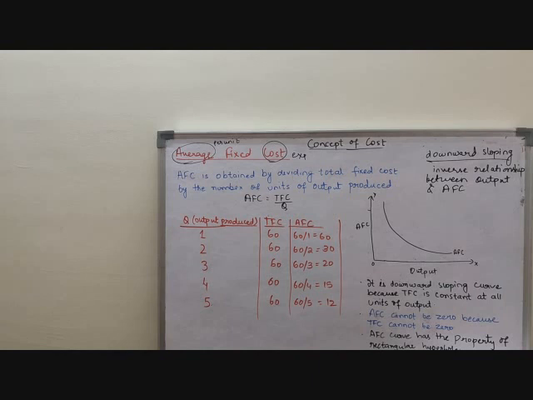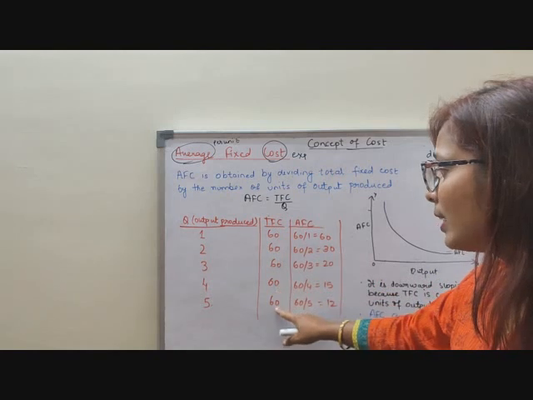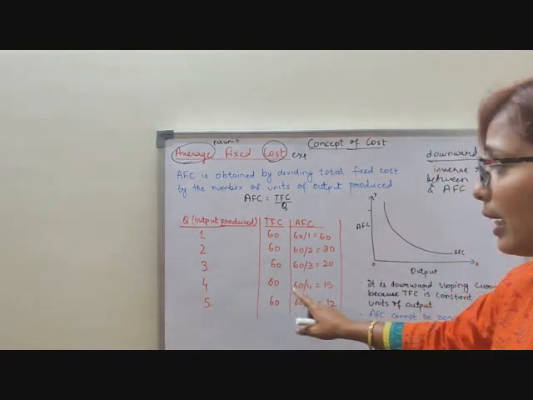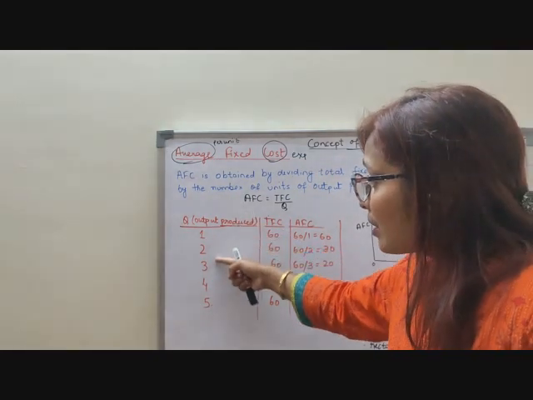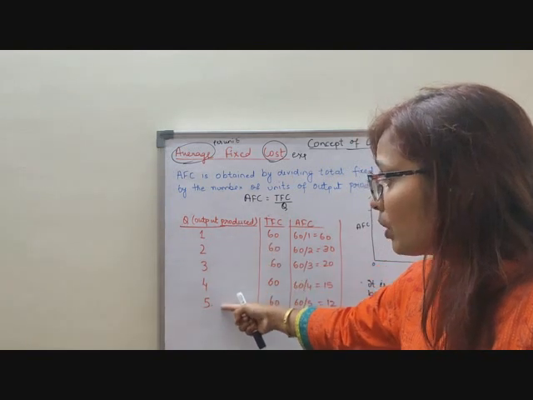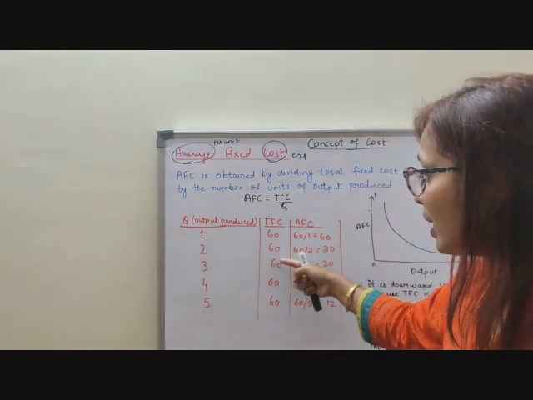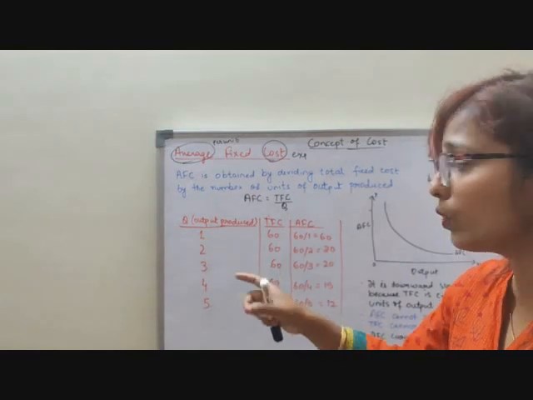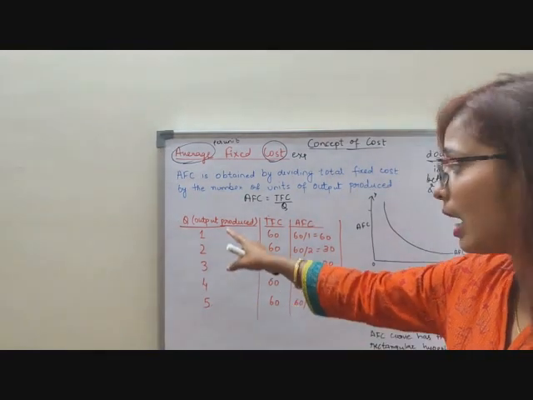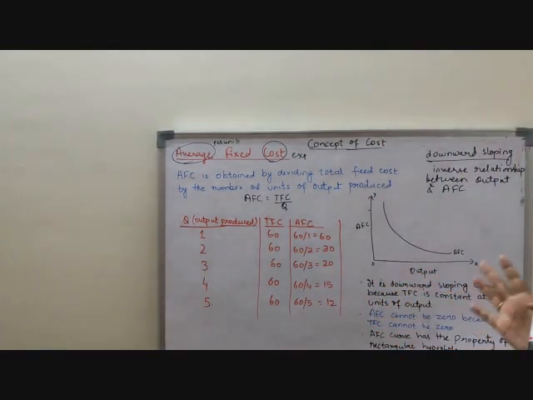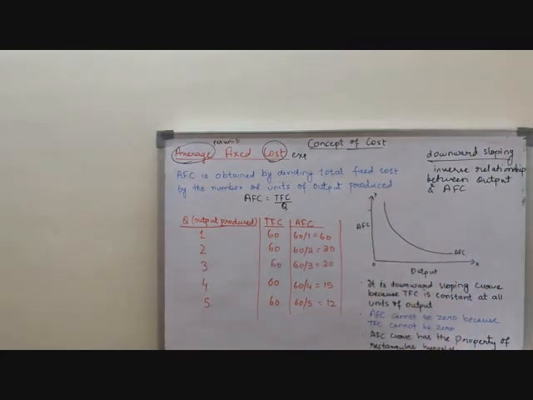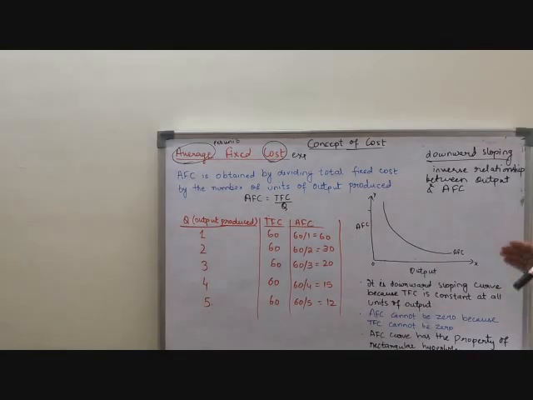Now my question that is asked every time is: why is it a downward sloping curve? It is a downward sloping curve, children, because TFC is constant. You see, TFC is constant at all levels of output. That means as we increase the production, the same TFC is distributed over a number of units of output. With a larger number of units of output, the same TFC is distributed, so my average fixed cost is falling. Now, why is it falling?